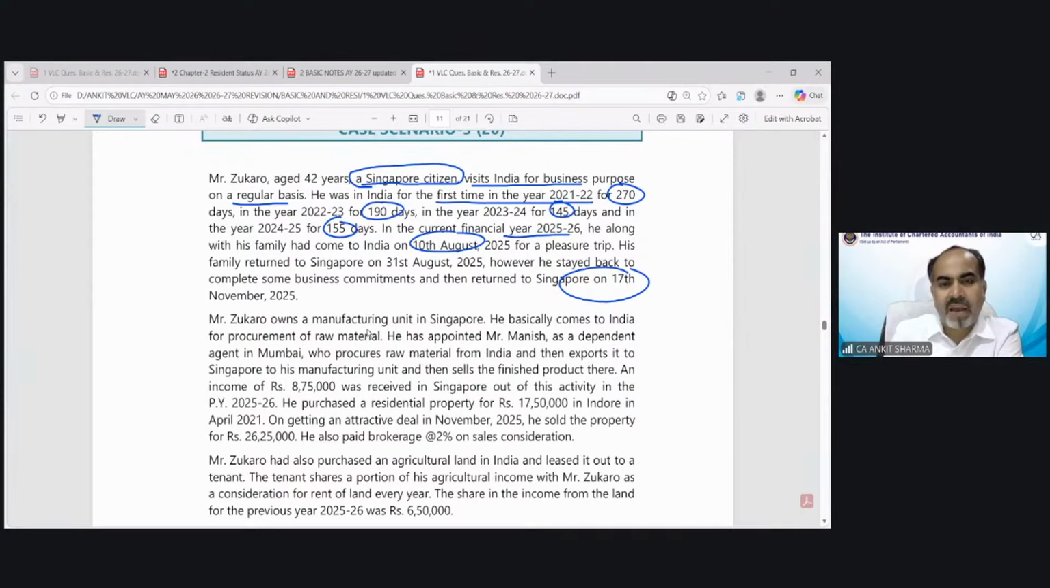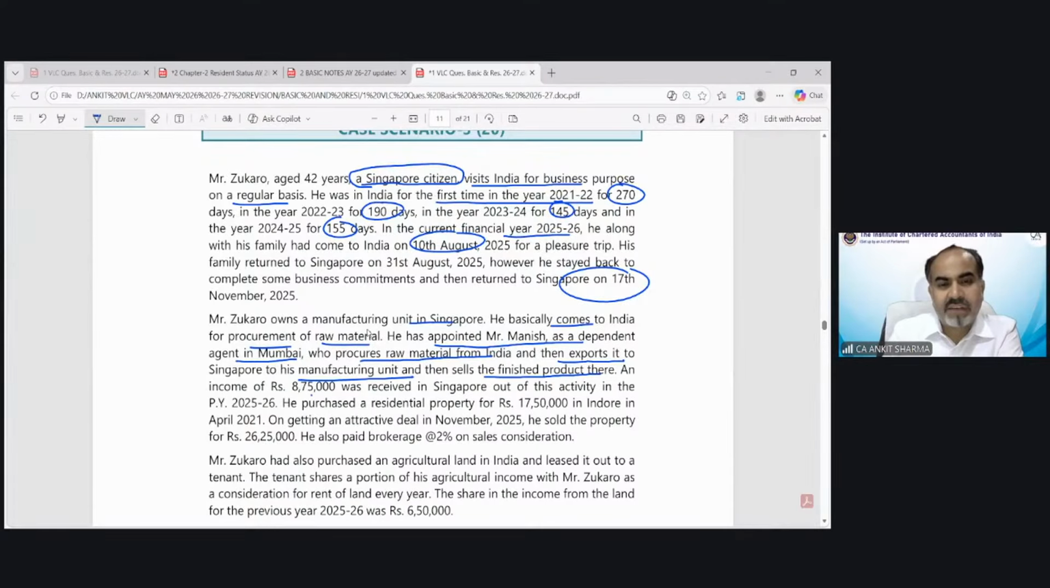Zucaro owns a manufacturing unit in Singapore. He basically comes to India for procurement of raw material. He has appointed Mr. Manish as a dependent agent in Mumbai who procures raw material. Procures means purchase raw material from India and then export it to Singapore to his manufacturing unit, then sell the finished products there. So he is just trading, purchasing the raw material from India and then using it outside India in his manufacturing unit, and then he is selling the finished product outside India.